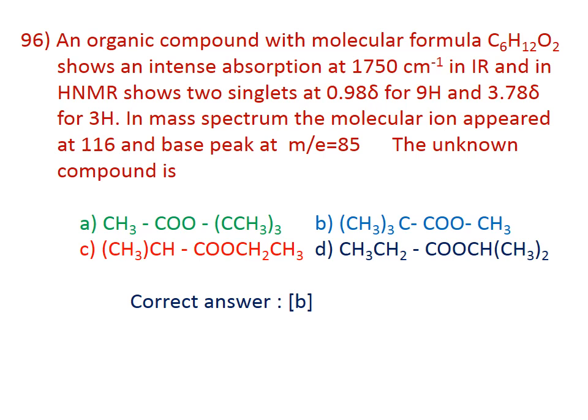And here the tertiary butyl group appears at 3.78 delta, that indicates it is attached to the carbonyl group. Therefore, the correct structure of this compound is B, (CH3)3C-COOCH3. That is the correct answer. Compound B is the correct structure for this problem.